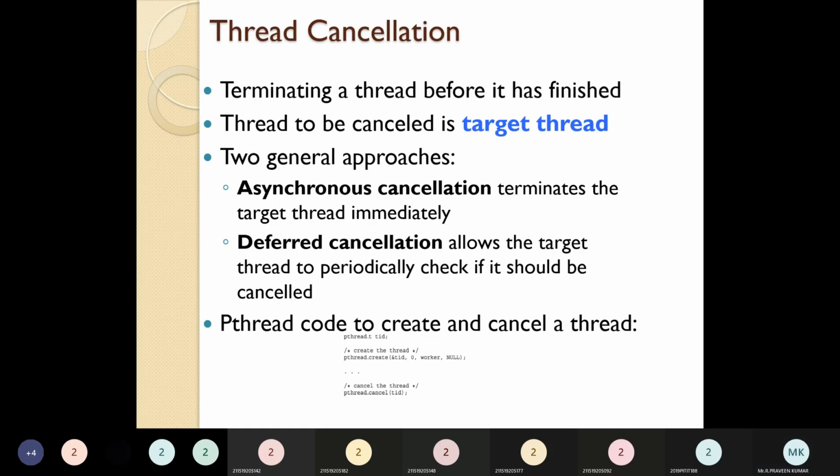Next one is thread cancellation. What is thread cancellation? Sometimes we come to know that a thread is no longer needed, so that thread will be cancelled forcefully by the user. The thread to be cancelled is called the target thread. So when a thread is not required, we forcefully cancel it. There are two general approaches. Asynchronous cancellation terminates the target thread immediately. Then deferred cancellation means